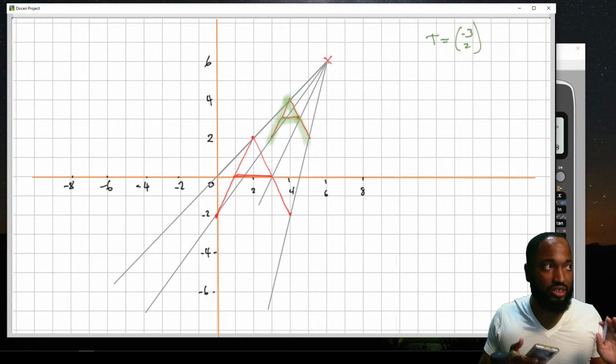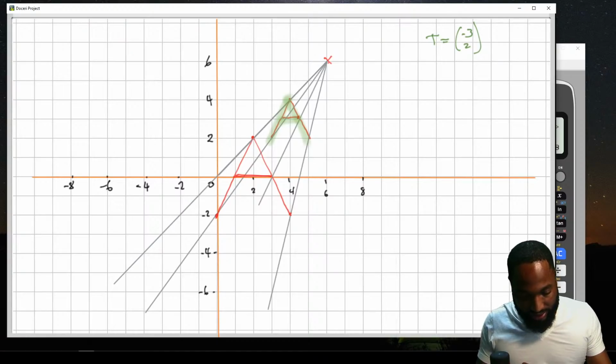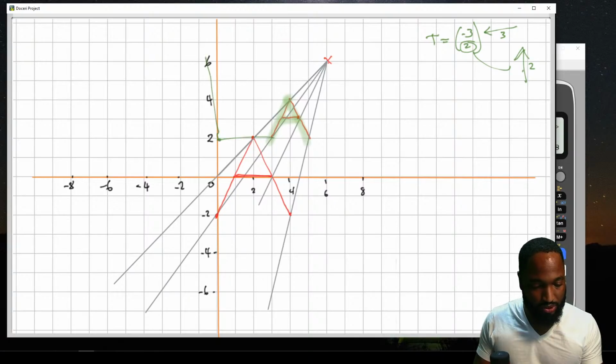So that's perfectly normal. All you need to do is swing it across. This means go backwards, right? Because it's negative. So you're going backwards 3, and then this is the y, so you're going up 2.